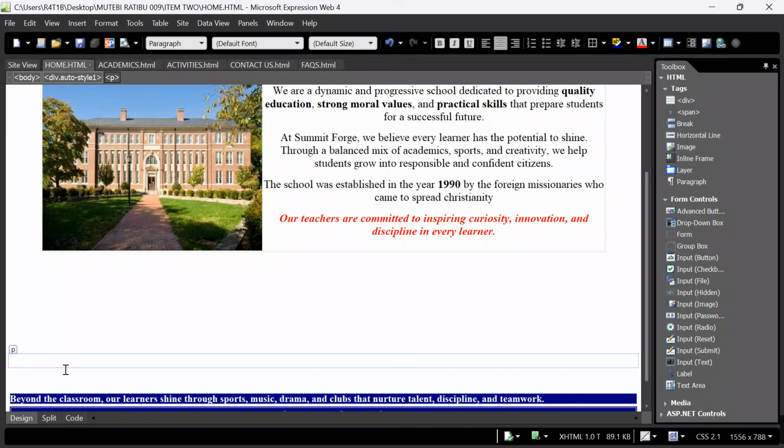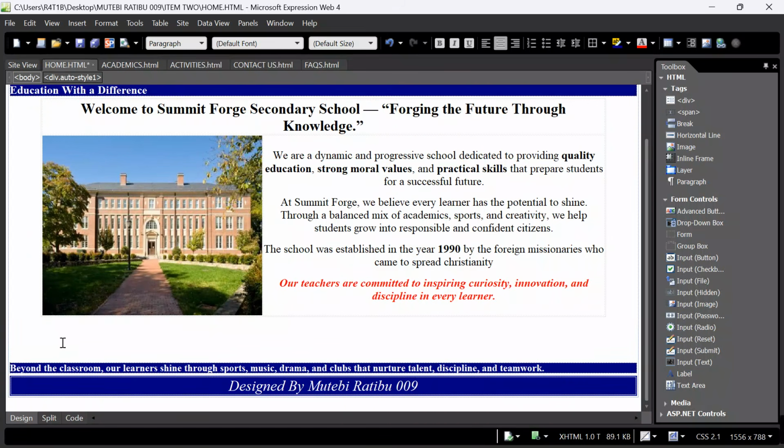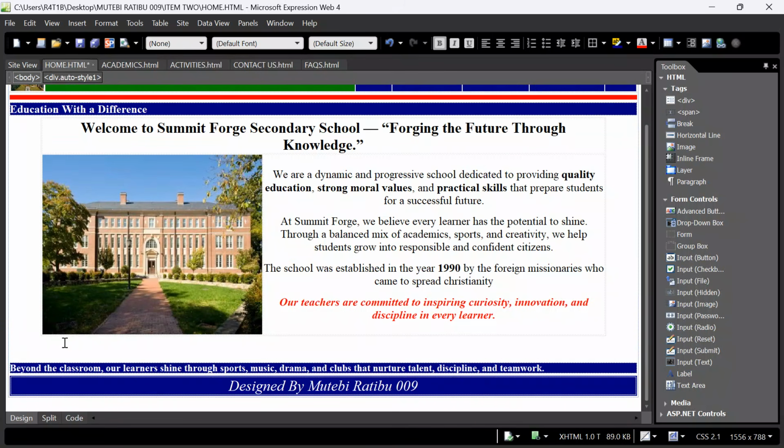After saving changes, I can also come over here. I want to reduce these ambiguous spaces to see that the site is not vague. Away from that, I also want to put some catchy statement here where I will say: join Summit Forge Secondary School today.